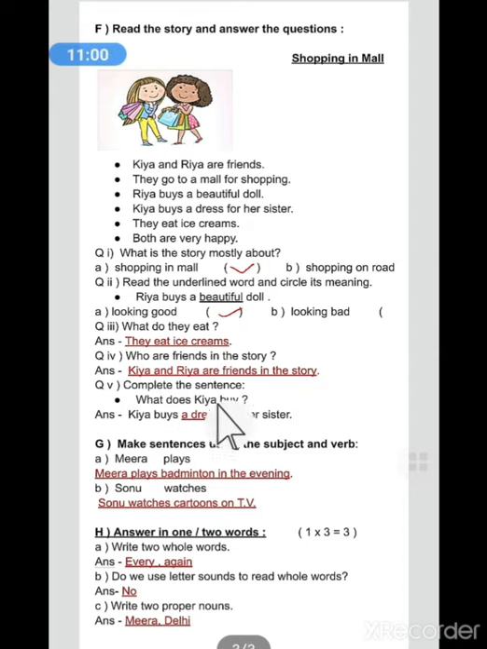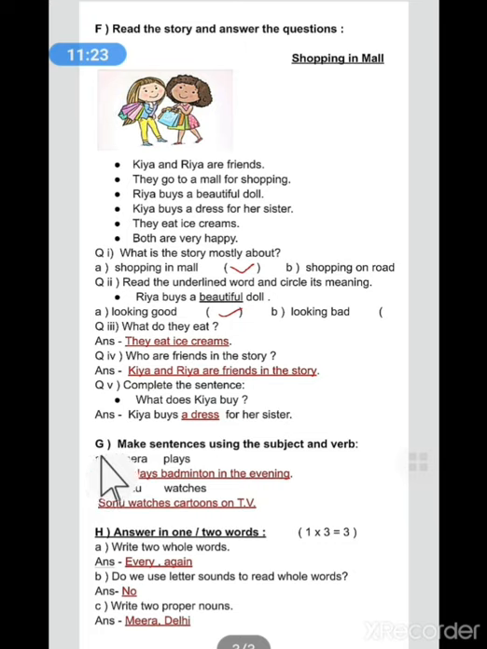Next, complete the sentence. What does Kia buy? So we will fill Kia buys dash for her sister. So here in the story also we have read Kia buys a dress. So the correct answer is a dress. Kia buys a dress for her sister.